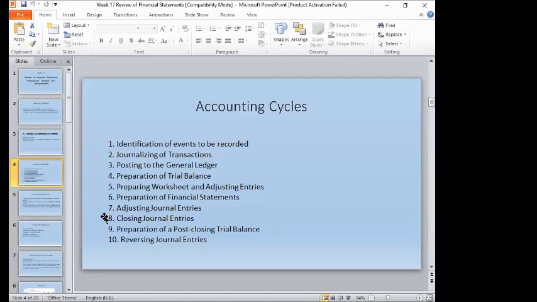And then we prepare the trial balance. And then we prepare the worksheet and adjusting entries, if there are any, at the end of the accounting period, and prepare the financial statements, which are the income statement, balance sheet, the statement of cash flows, and even the statement of comprehensive income. And then we make the adjusting and closing entries, okay, and then prepare the post-closing trial balance. And of course, we have to reverse the journal entries at the end of the term for the new accounting period to be recorded.